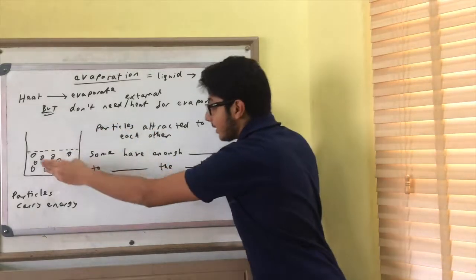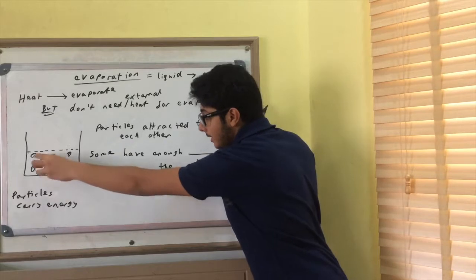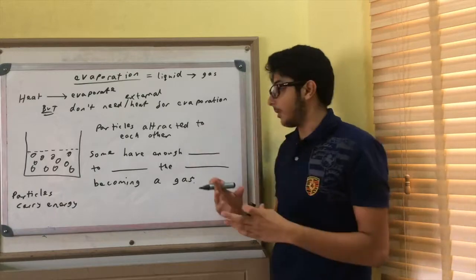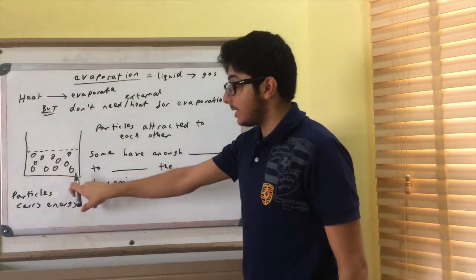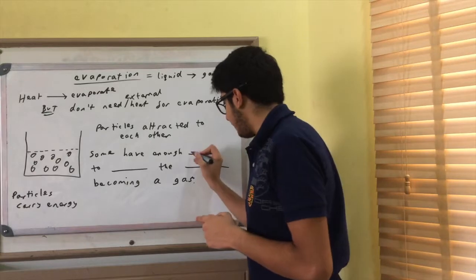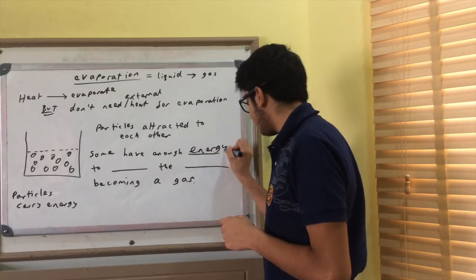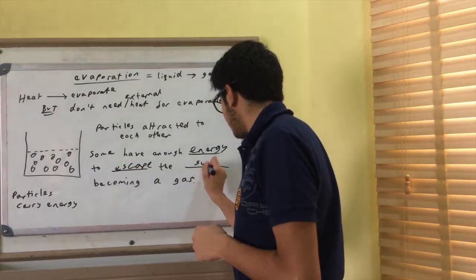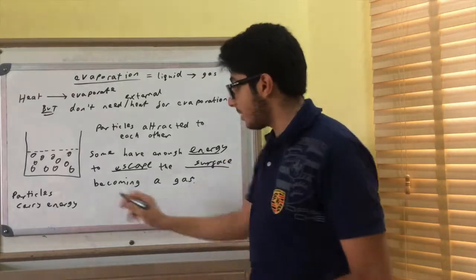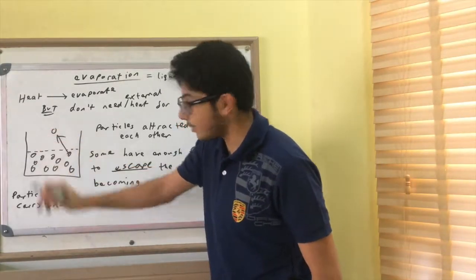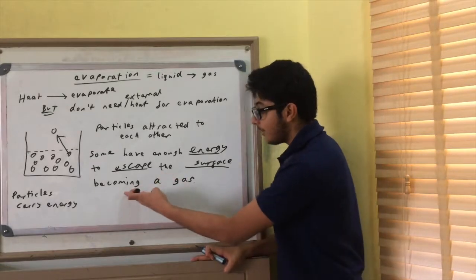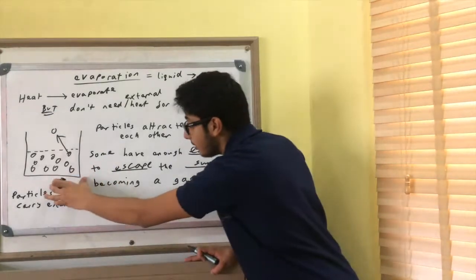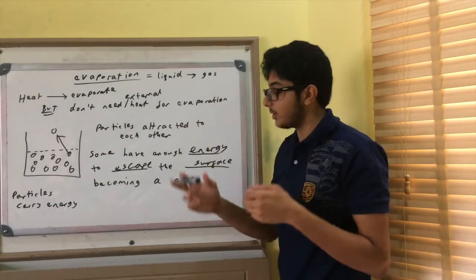Here's an example. Here's the liquid, and this is the surface of the liquid. We know that particles are attracted to each other. That's what keeps them together. But some particles in the liquid, not all of them, have enough energy to escape the surface, and therefore they become a gas. By definition, liquid to gas, they have evaporated. Not the whole liquid, just one particle or several particles.